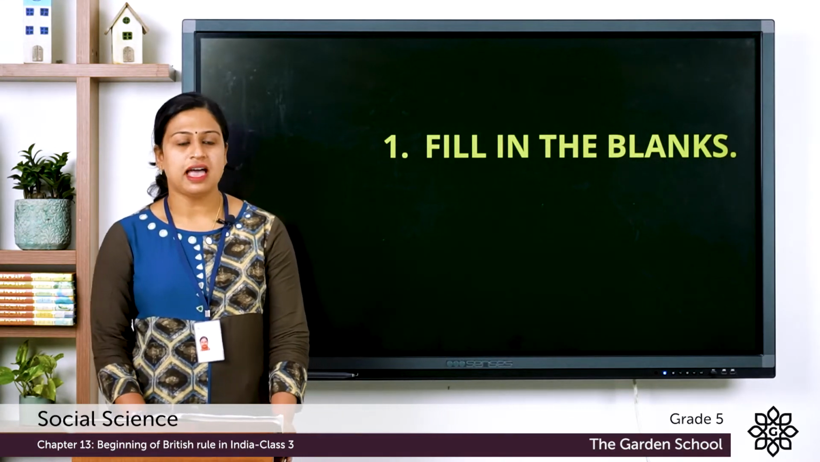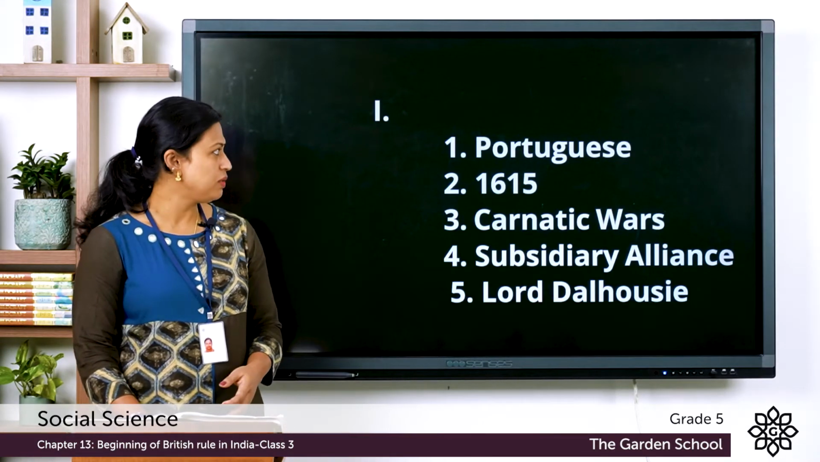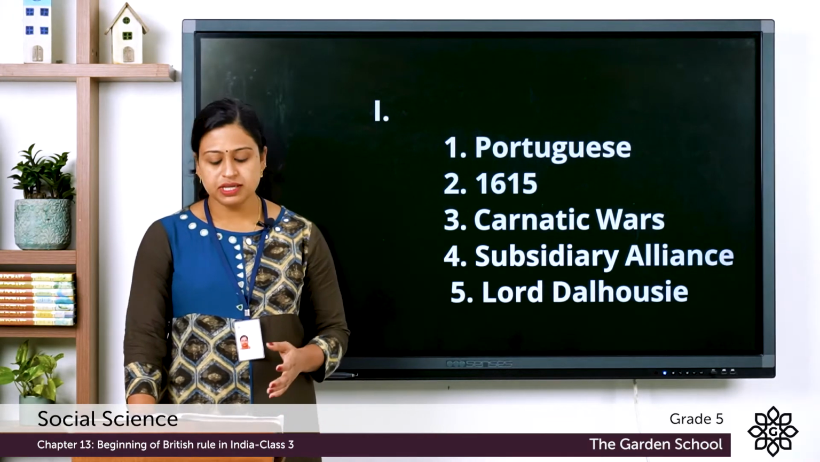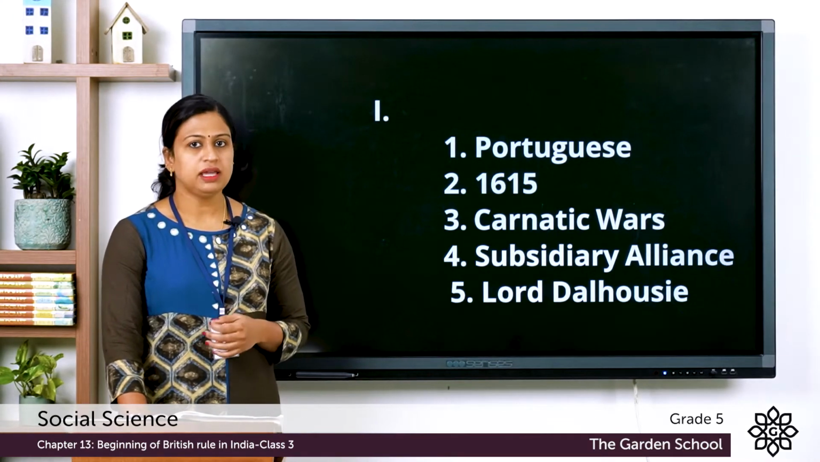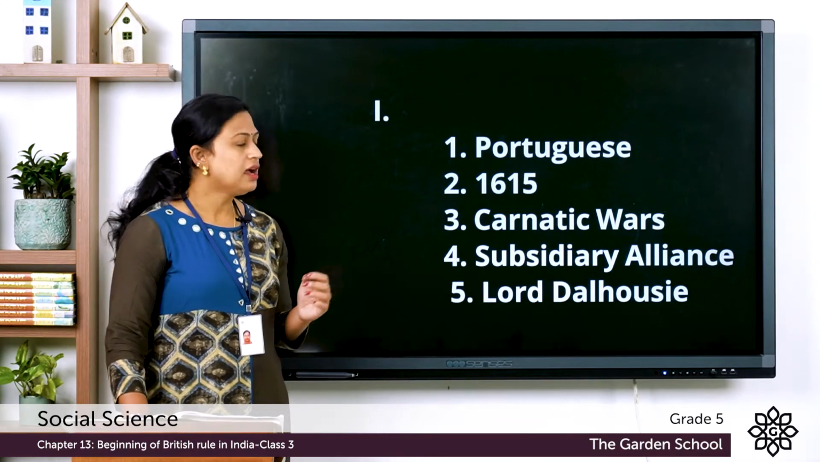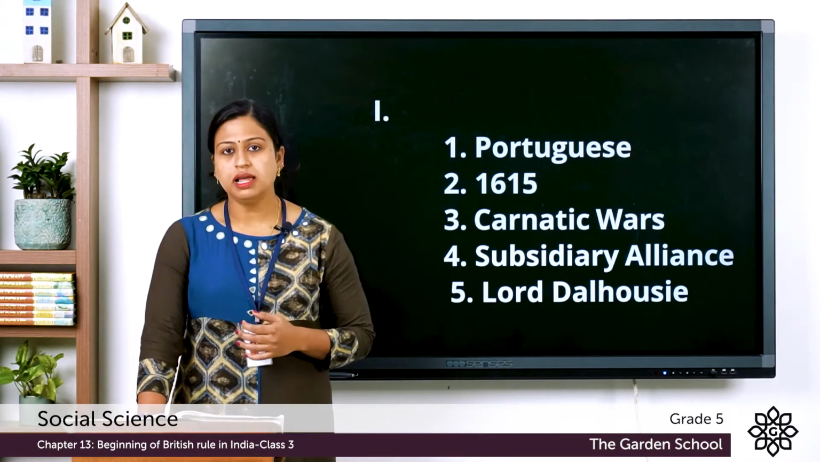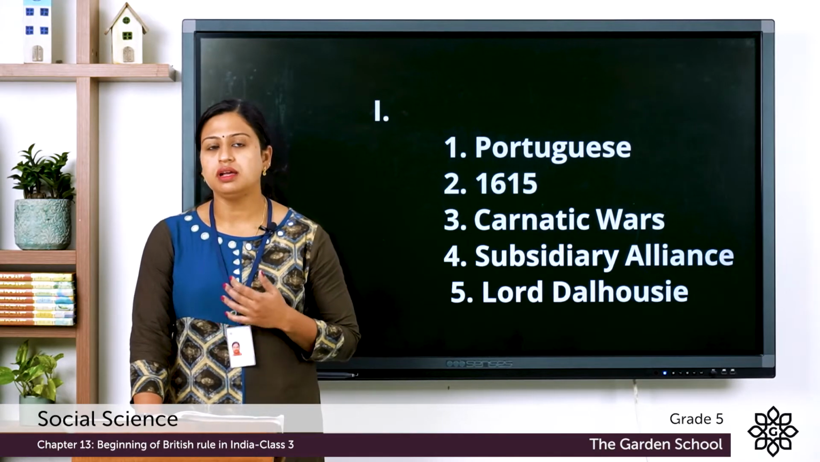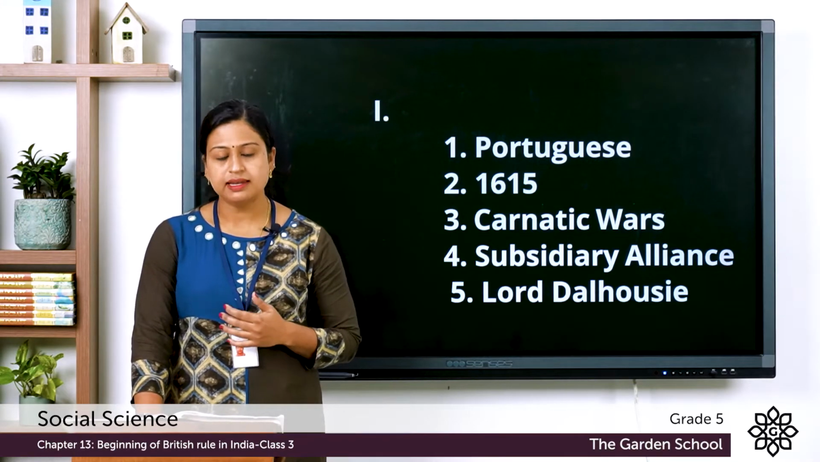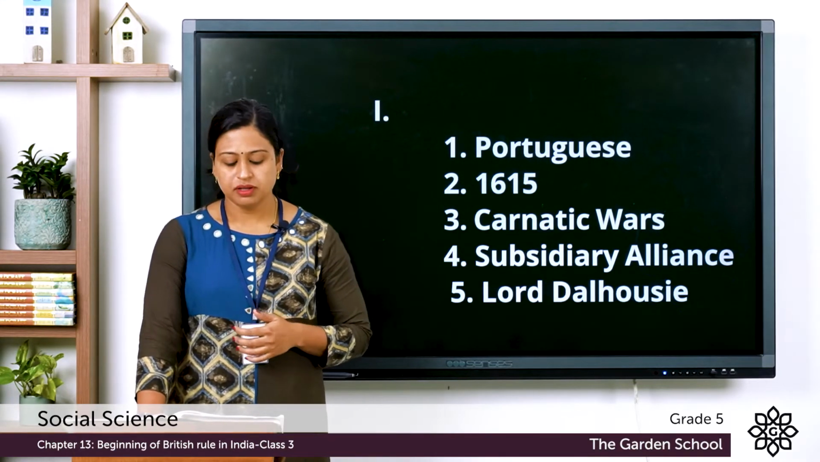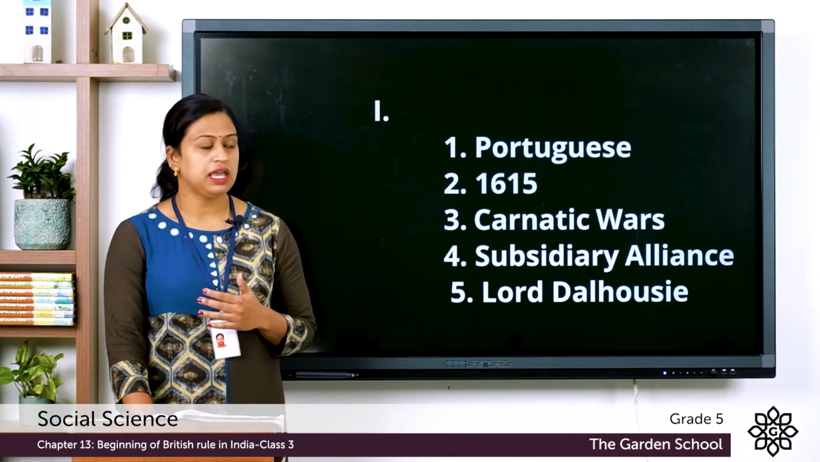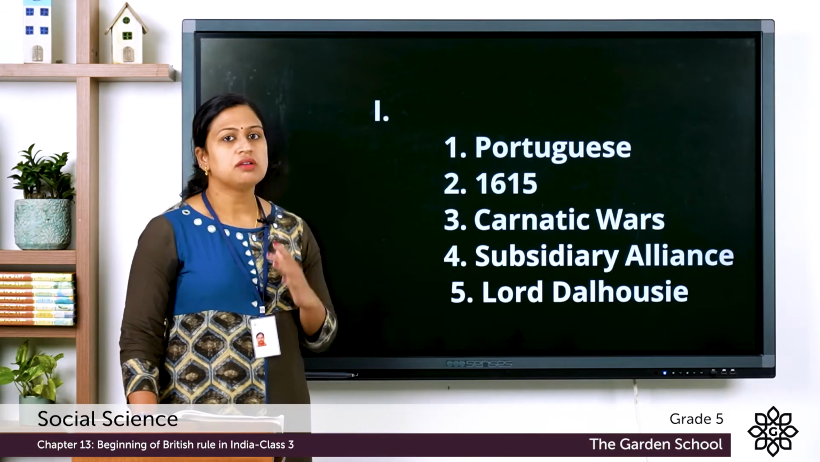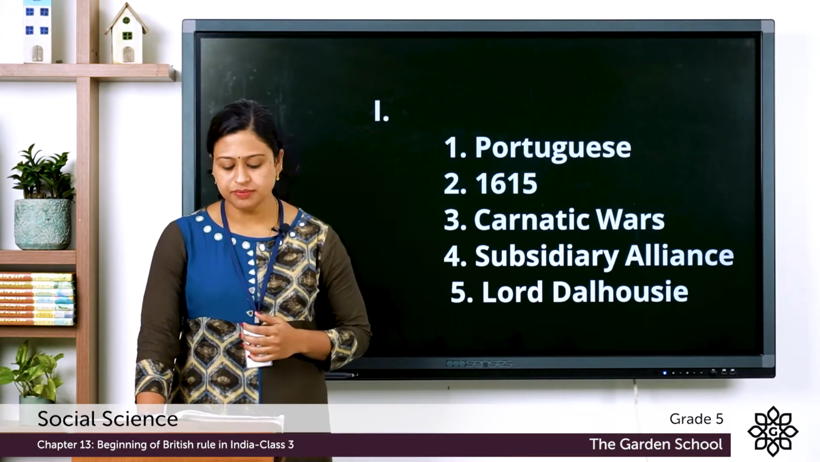Now let's check the answer. So here the first one, Portuguese discovered a new sea route to India. Second one, in 1615, the Mughal Emperor Jahangir allowed the English East India Company to set up a factory at Surat. Third one, the French were defeated by the British in the Carnatic Wars. So Carnatic is the answer.